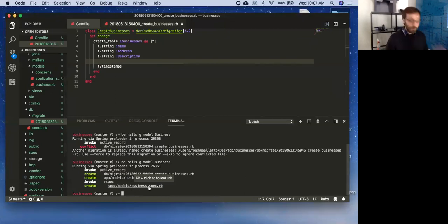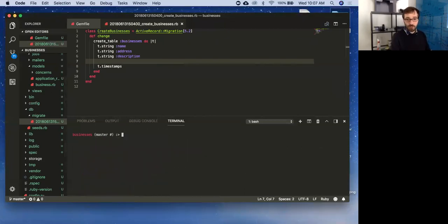Cool. So now we have everything set up. We still have not migrated our database. So just so we can see how this works, I'm actually going to drop our database first. So we had a business development and a business test database. Those were dropped.